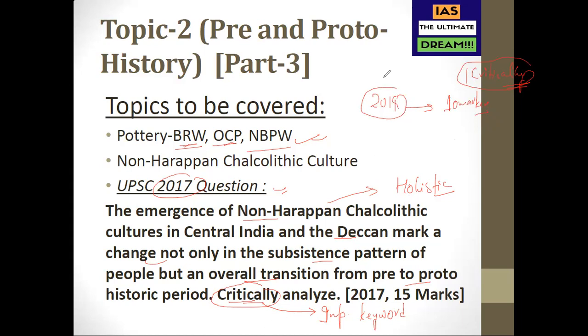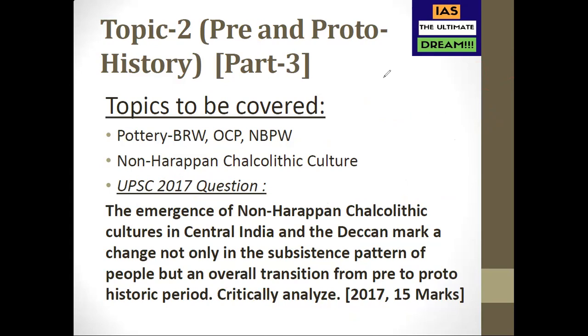So what are the different headings which you'll be writing here? There will be three key things which they're talking about, three headings. First is change in subsistence pattern. This will be your first heading. Then your second heading will be transition from pre to proto history. And the third heading will be criticism and limitation. Whatever we have discussed, what are the criticisms of those points and what are the limitations of those points? Criticism and limitation will be your third heading.